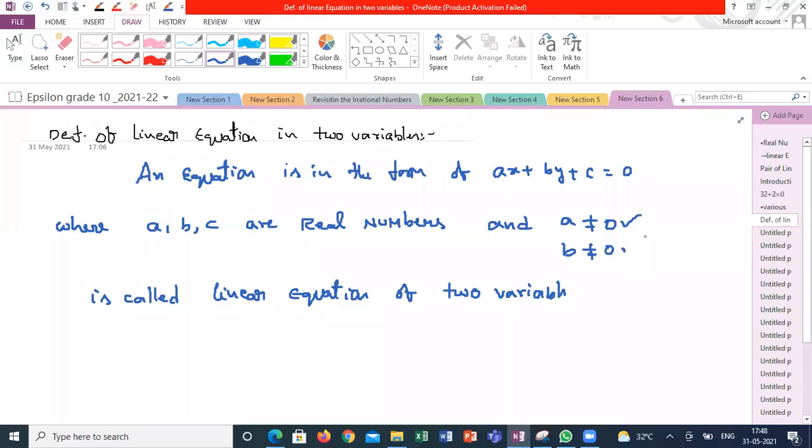If it is violating any one condition, it will become a linear equation of one variable.